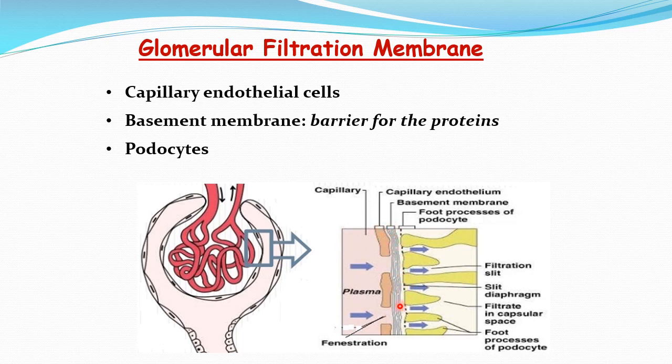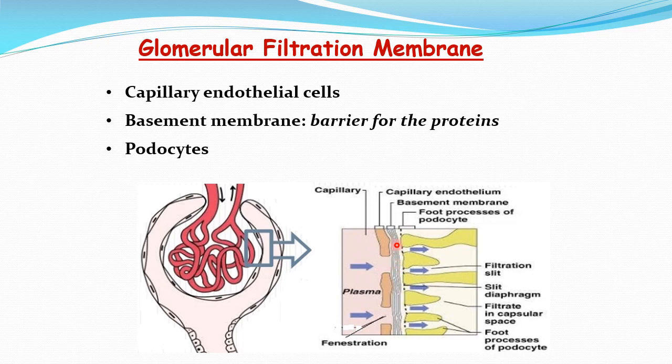So these are the slits that contain the various pores, and in between these two layers, endothelial and the podocytes, is the important layer, the basement membrane. This is also known as the glomerular basement membrane, which is basically a matrix of collagen, and it also contains various types of negatively charged proteins, mainly glycoproteins containing sialic acid. So this is the basement membrane, and there are basically no visible pores, but this membrane can allow substances whose size is around 6 to 8 nanometer to pass through. Though there are no pores, the effective pore size is near 8 nanometer.